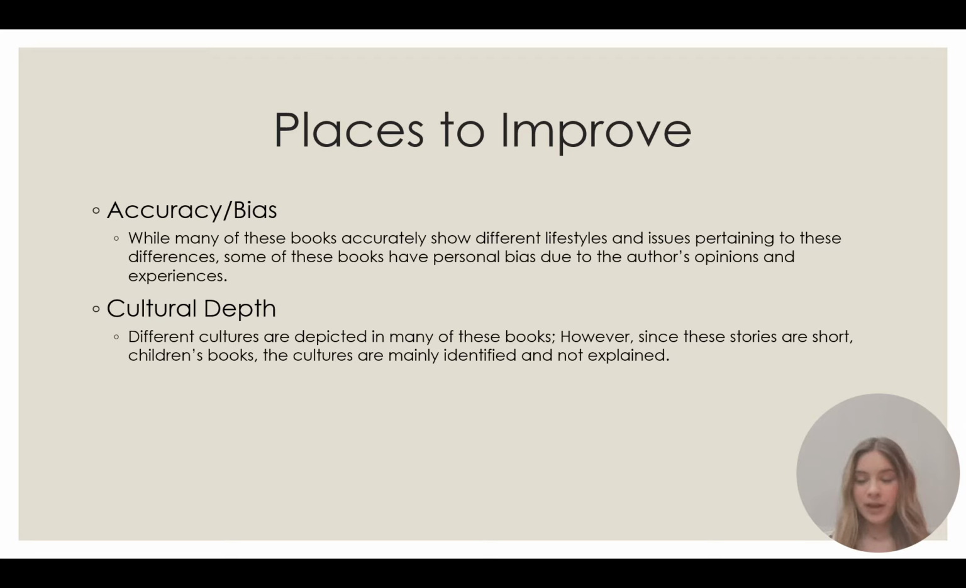Along with what I have just said about A Friend for Henry, I think one place that could be improved in these books in the library are accuracy and bias. Now, while many of these books accurately show different lifestyles and issues pertaining to these differences, some of the books have personal bias due to the author's opinions and experiences.